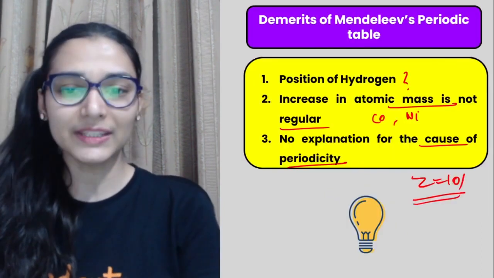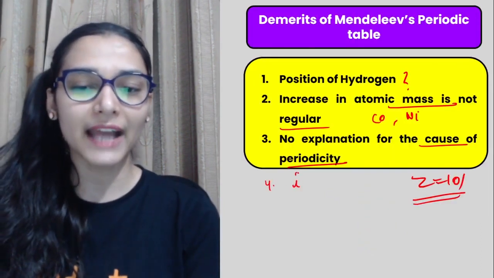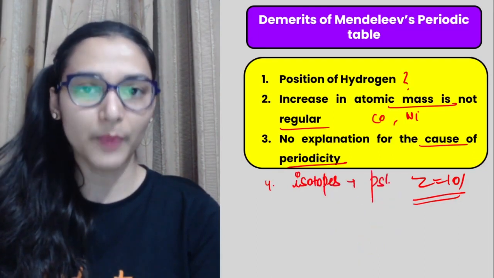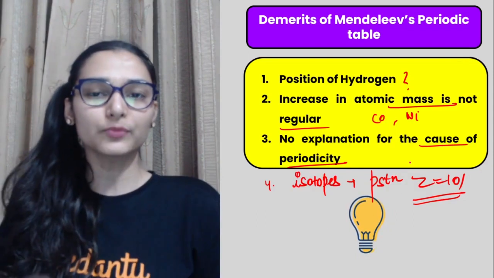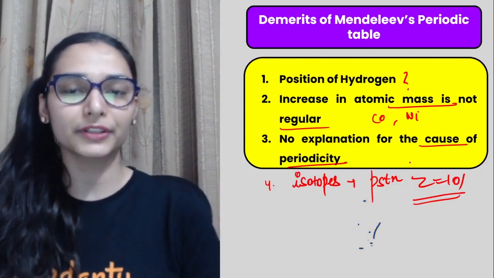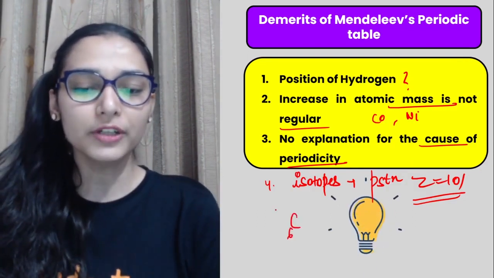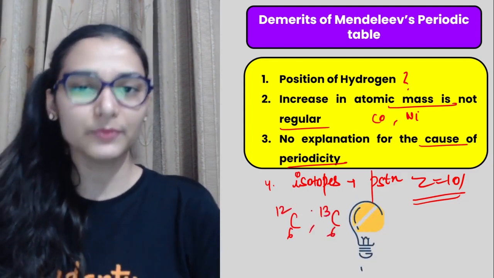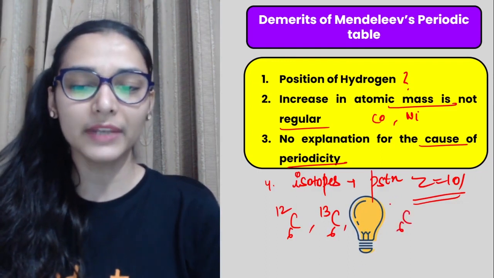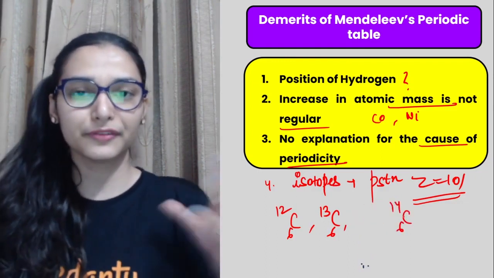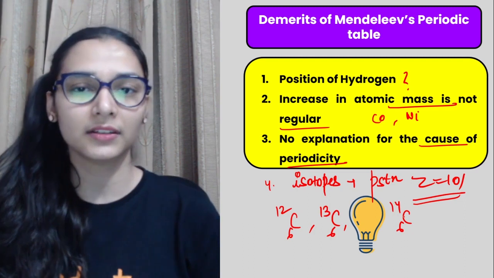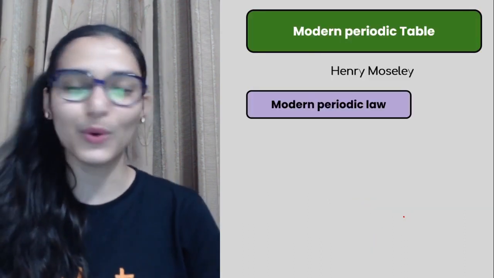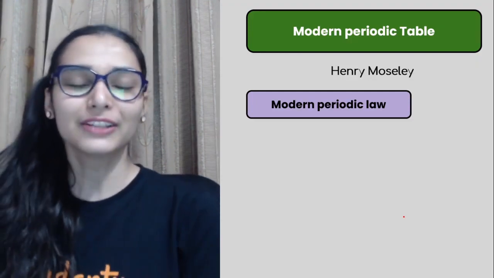And one more point is missing. लिख लो, position of isotopes. Isotopes का position was also not told by him. So isotopes, when the atoms of same element are having the different masses. जैसे if I talk about carbon atoms having mass 12, some carbon atoms having mass 13, some carbon atoms having mass 14. Different mass, same element, where will I keep them? It's like, nahi, I have no idea how will you arrange it.